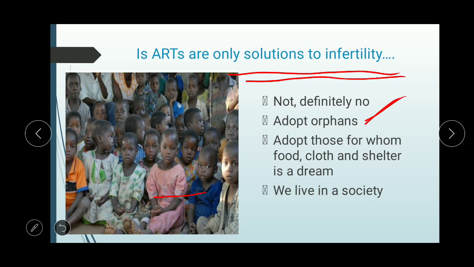And as we live in a society, it is our moral duty to support all, and if you are able to help someone, then definitely you are making this world a better place for others to live in. So ART should be used less, or should not be used, and infertile couples should be encouraged to adopt orphan children, or children who do not have any person to take care of them.